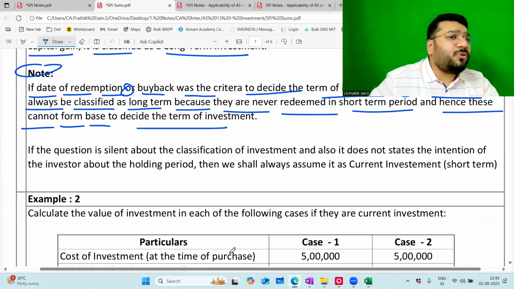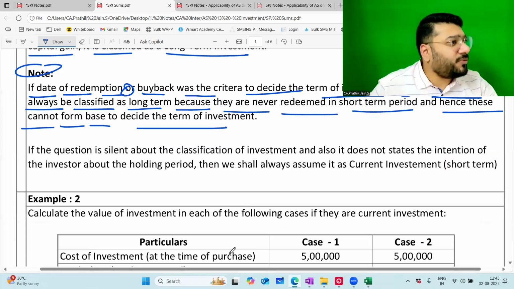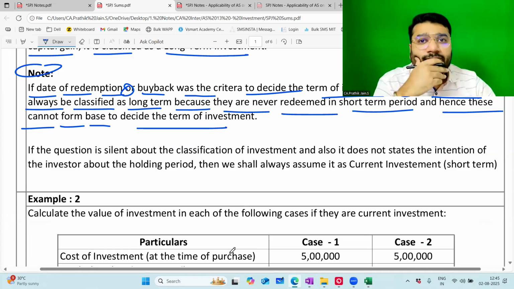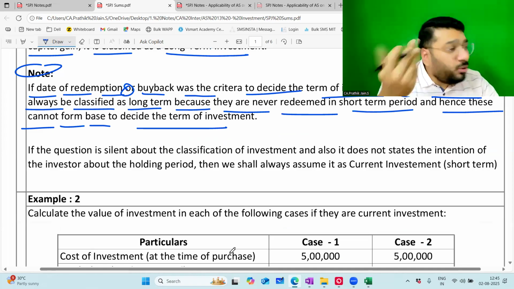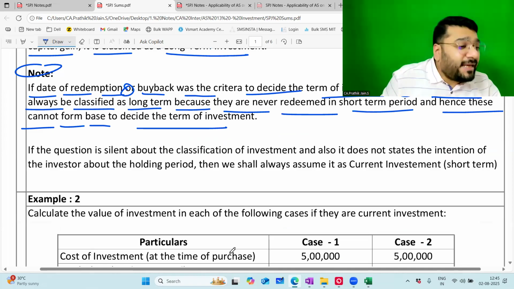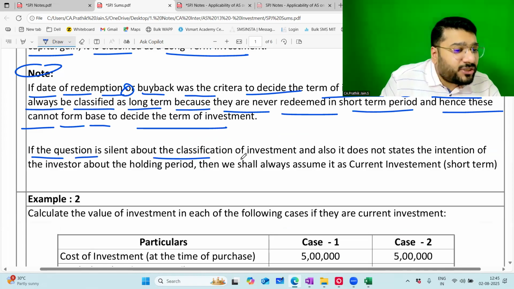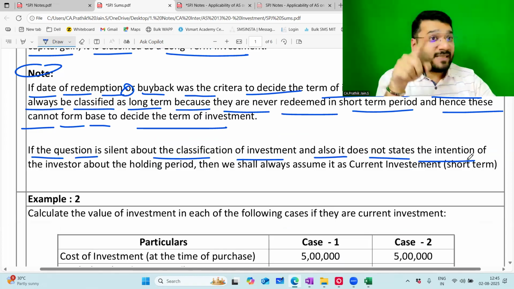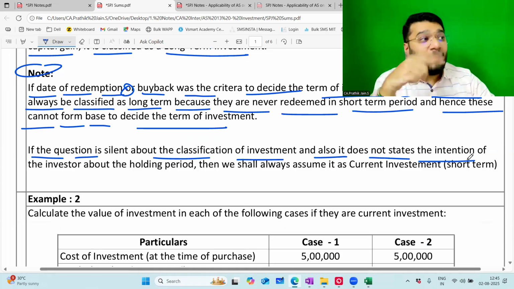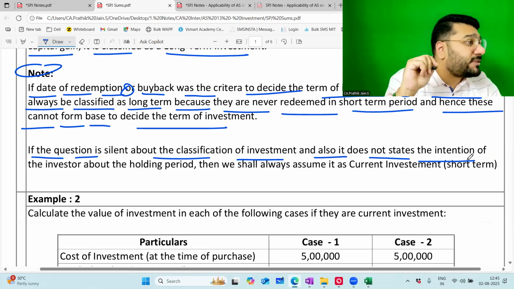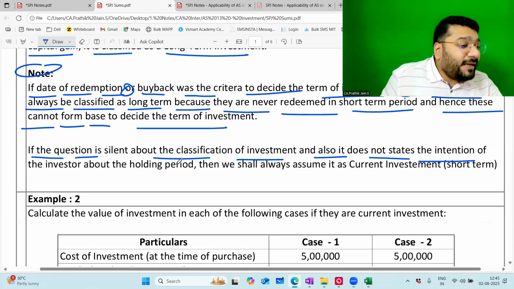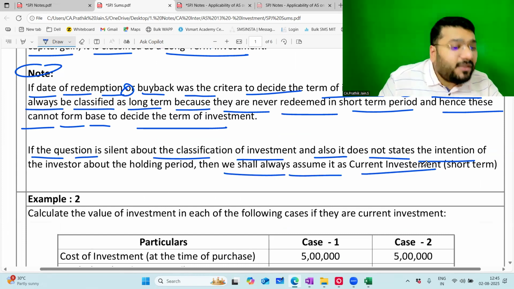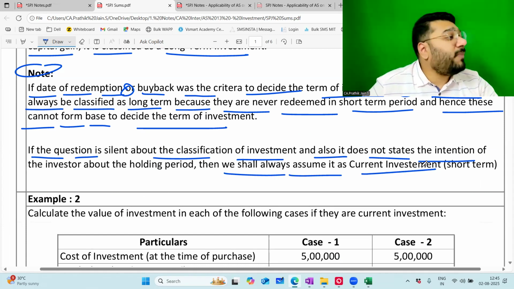Sir, in the question, what will they do? In the question, they will tell you the first option: this is current, this is long term. If they tell you, no problem. If the question is silent about the classification, nothing they have told, and also they have not stated any intention, at least they have to state an intention that I'm going to sell this within the next 3 months, 4 months, 8 months. That also is not given. In that case, we shall always assume it to be a current investment.